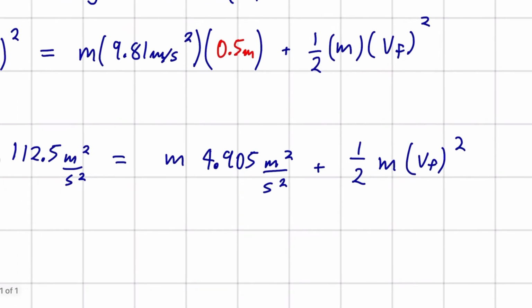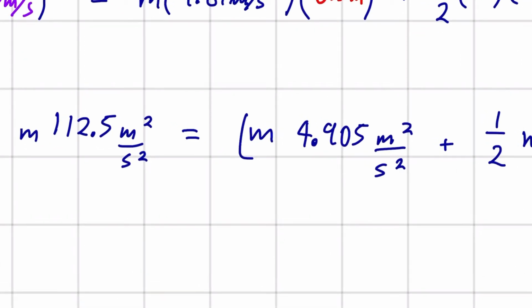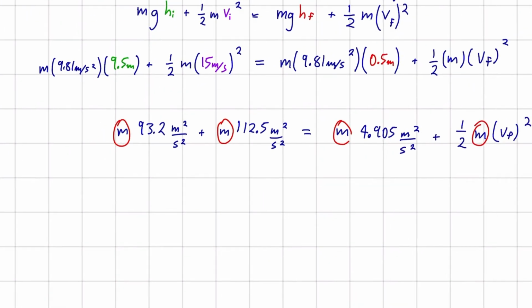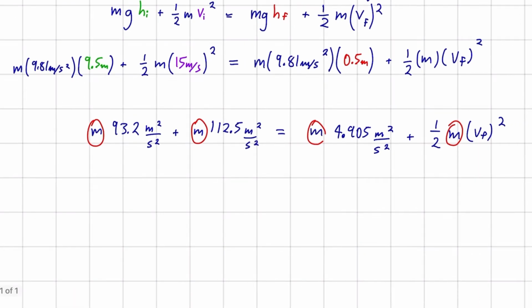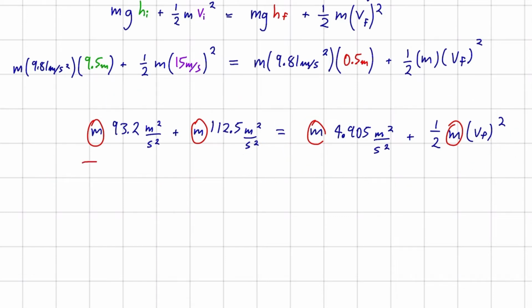And this is the point where I'm going to divide out this mass. So you'll notice that we've got mass, mass, mass, and mass. If we divide everything by m, so divide both sides of this equation, whatever we do to one side of the equation, we can do to the other. So if we divide both sides by m, we can get rid of the mass term. So that's what we're going to do.